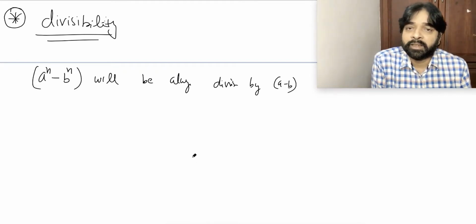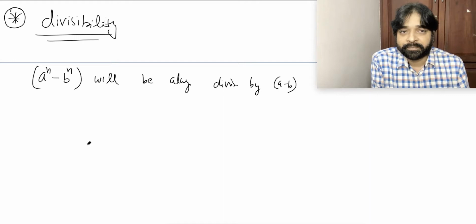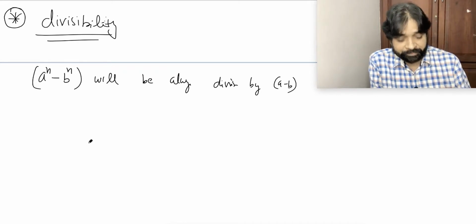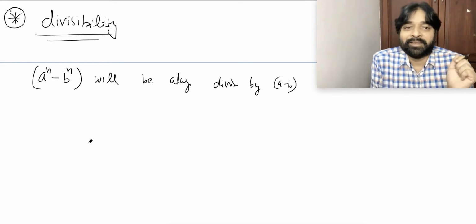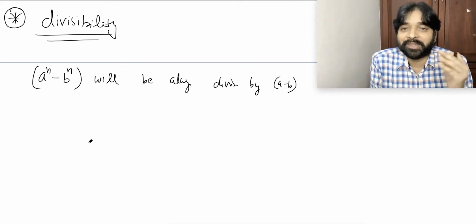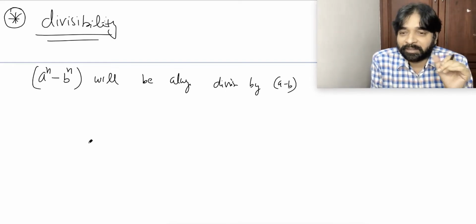Excuse me. a power n minus b power n always divisible by a minus b. Are you sure? Sometimes I teach wrong also. If I am feeling sleepy, I used to teach wrong. So you must double check. Is it always true or sometimes it can be wrong?